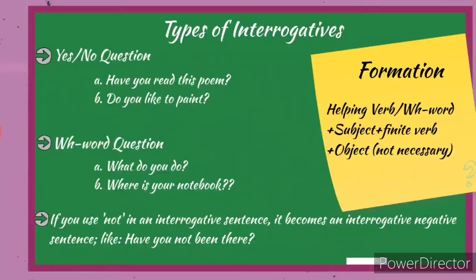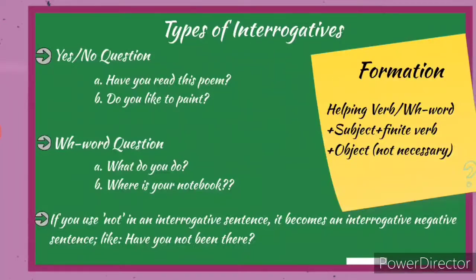Another type of interrogative is WH word question. So it begins with a WH word. So we have what, where, when, why, and the word how also comes under this category. Let's read example. What do you do? Where is your notebook? If you use not in an interrogative sentence, it becomes an interrogative negative sentence, like, have you not been there?